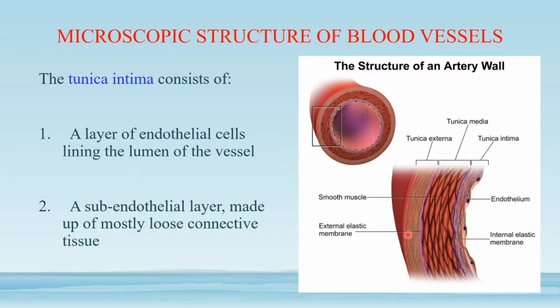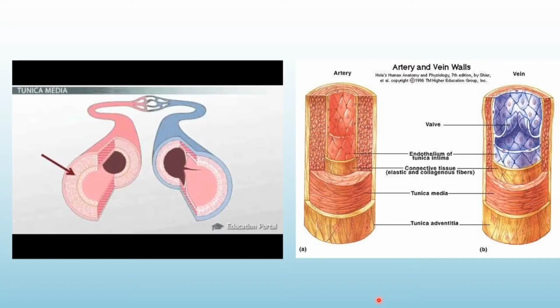So this is the outermost layer, tunica adventitia. You have to remember the 3 layers of the vessels. Arteries and veins, their walls are made up of 3 layers: tunica intima, tunica media, and tunica adventitia. So this is again an image showing, this is vein, this is artery.